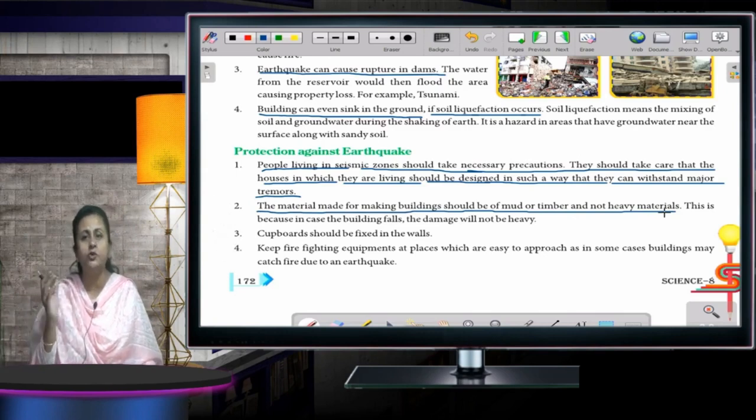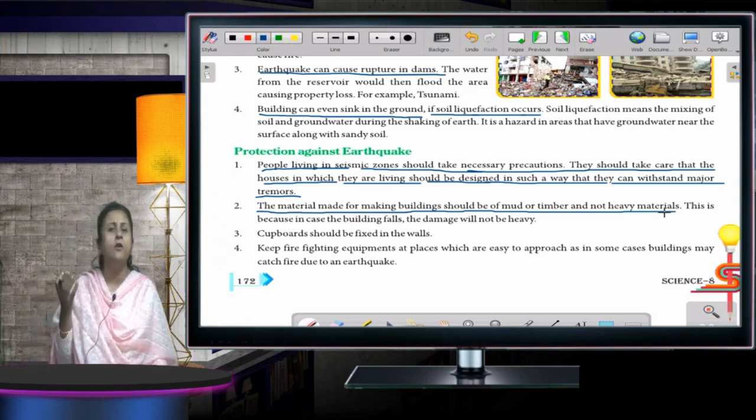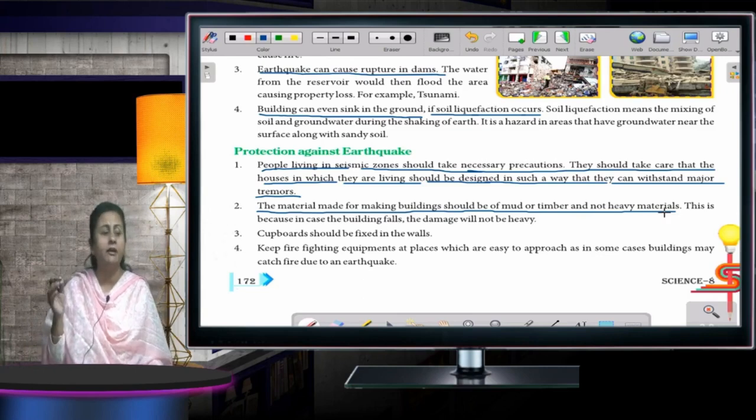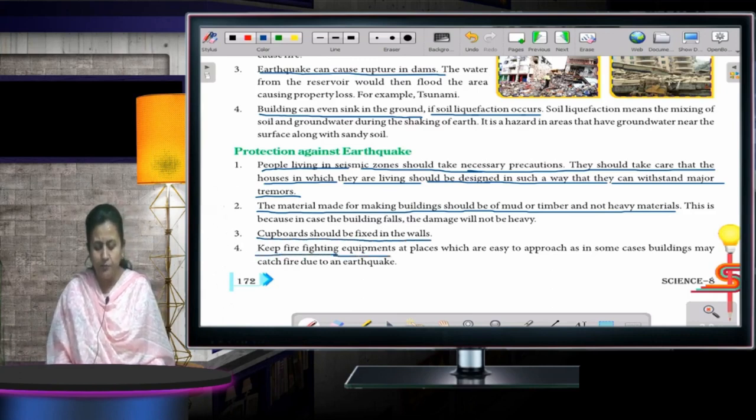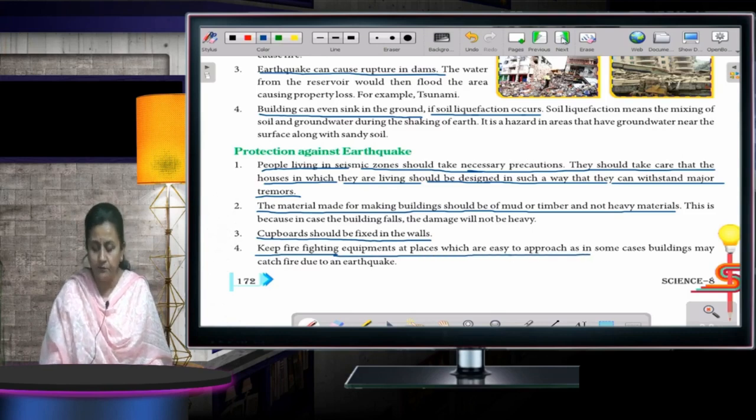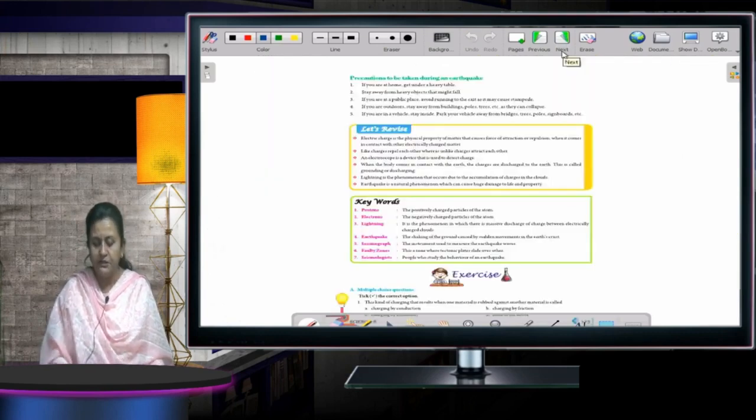In case it is a heavy material, what will happen? We will hurt ourselves very seriously. In case it is made of mud or bricks, what will happen? The house will collapse, but we will not get so much hurt. Okay. Cupboards should be fixed in the walls. Keep firefighting equipment at places which are easy to approach. Okay. Now, with this we end the chapter.